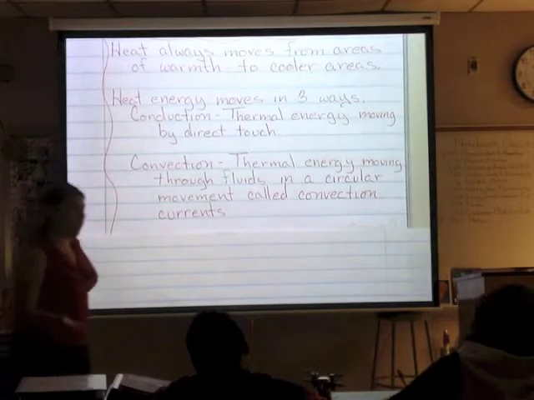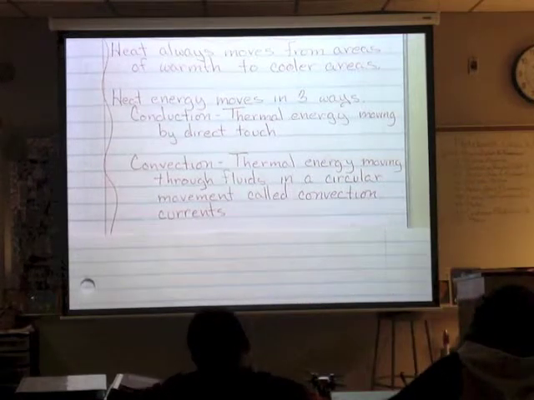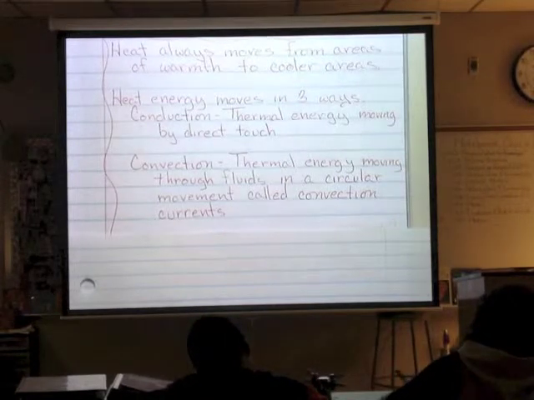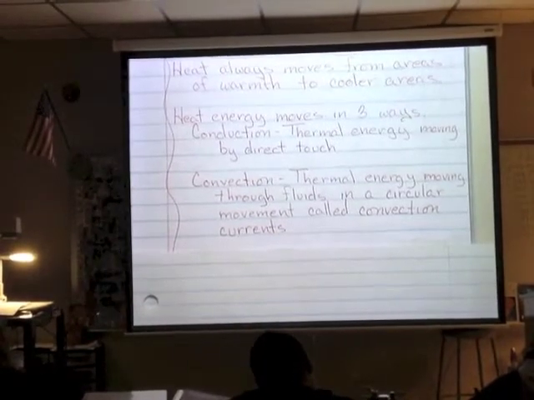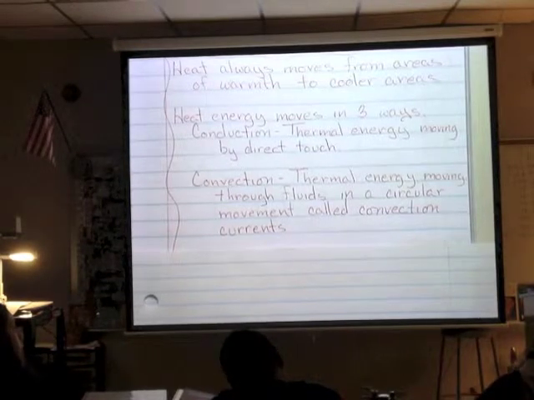So an example of convection would be if I get close to the fire, right? And I put my hands out, do I have to touch the fire to know that it's hot? No, right? I can feel the heat rising, correct? Yeah. The heat rises because of this convection. Because it's warming up the air, and that warm air is moving up because it's less dense. So an example of convection would be the heat rising from a fire. Okay?